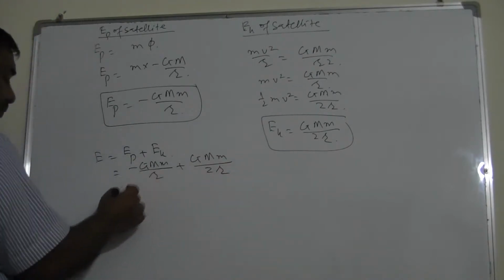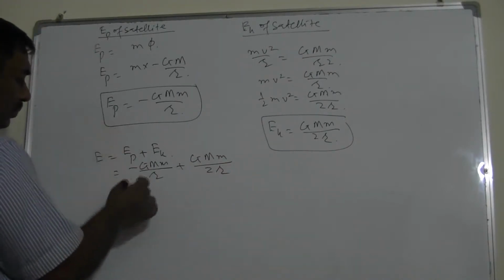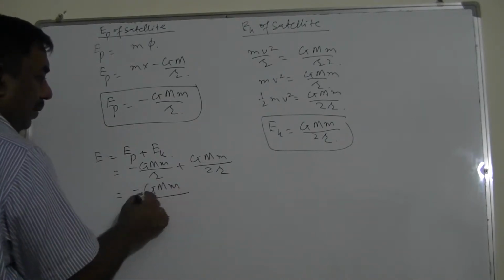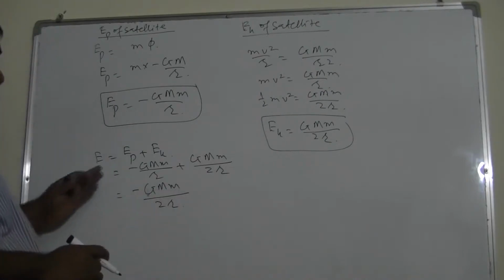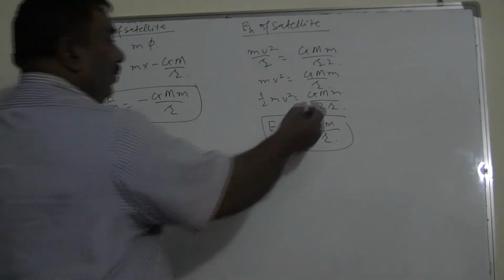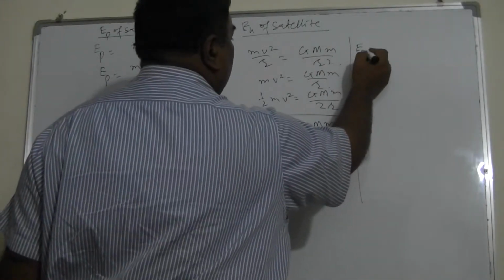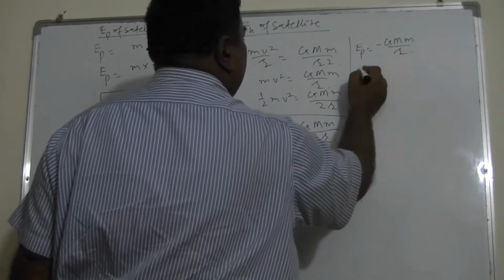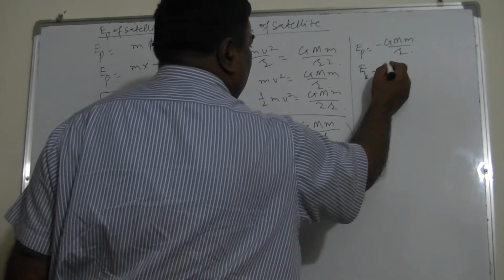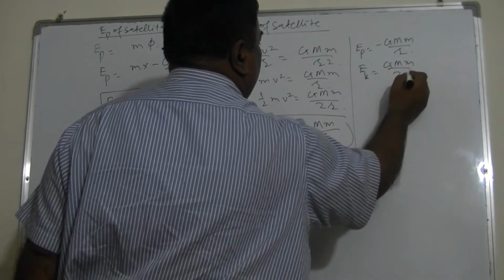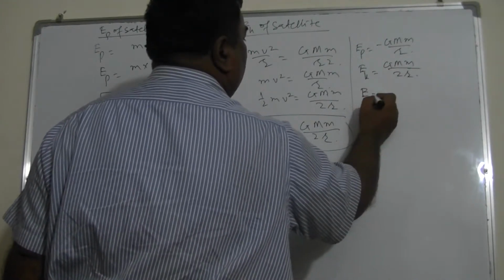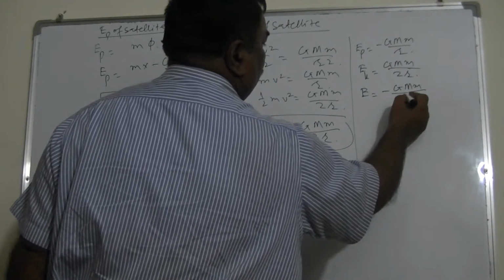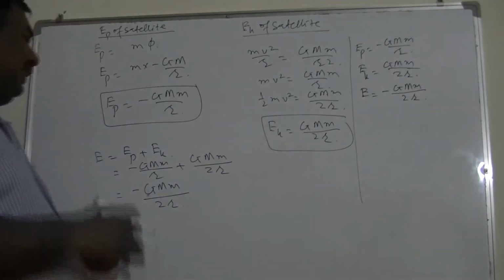I can find the LCM is 2r. So if you simplify, this becomes minus GMm upon 2r. So this in magnitude is same. Now see, there are three formulas. For potential energy, the formula is minus GMm upon r. For kinetic energy, the formula is GMm upon 2r. And for total energy, the formula is minus GMm upon 2r. Now total energy must be negative.